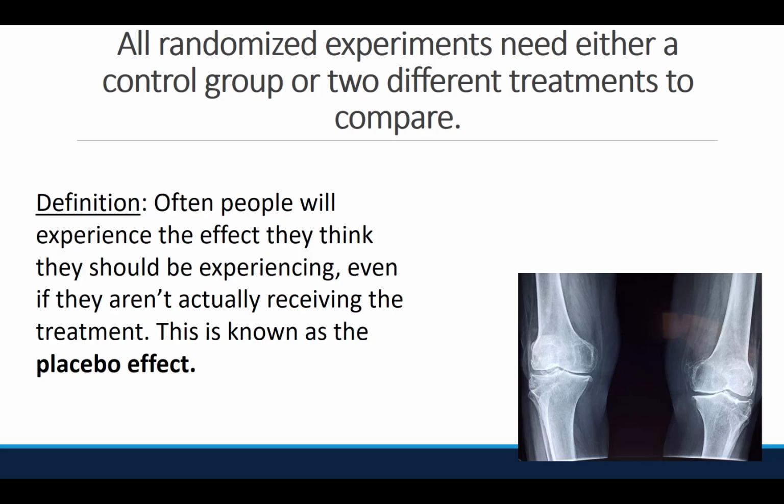Often people will experience the effect they think they should be experiencing even if they aren't actually receiving the treatment. This is known as the placebo effect. In an experiment, control groups should be given the placebo, an inactive treatment, as often as possible. Using a placebo is only helpful if participants do not know whether they are getting the placebo or the active treatment. There is a fascinating podcast about the placebo effect. You can listen to it by following the link in the notes. You will also listen to that link for one of the homework assignments.